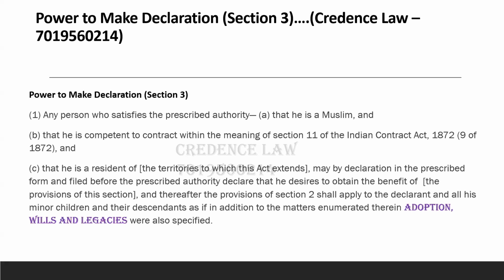So that is the power to make declaration. If the party satisfies the authority that he is a Muslim, competent enough to enter into a contract, and is a resident of that particular territory, then he can file it in a prescribed form before the authority and ask for the personal Muslim law to be applied in these 3 matters: adoption, will and legacy. LAW: legacy, will and adoption.